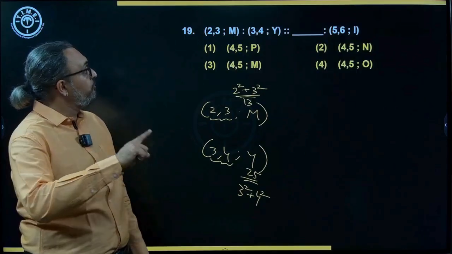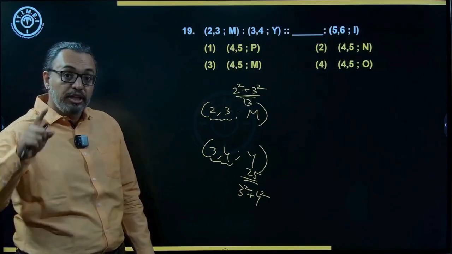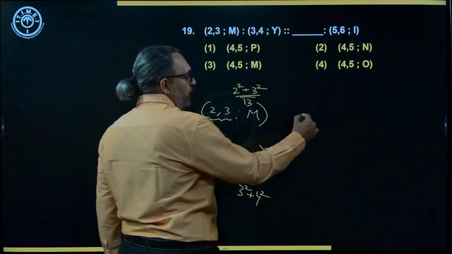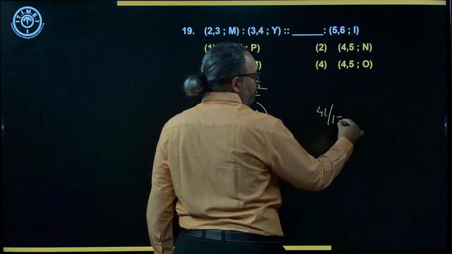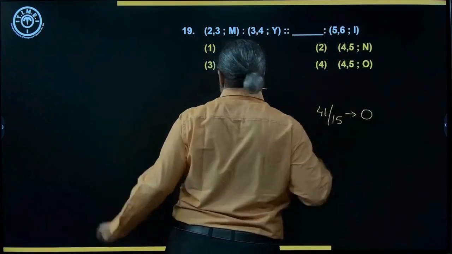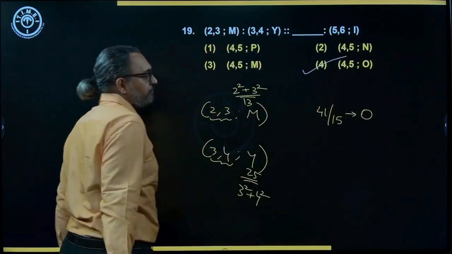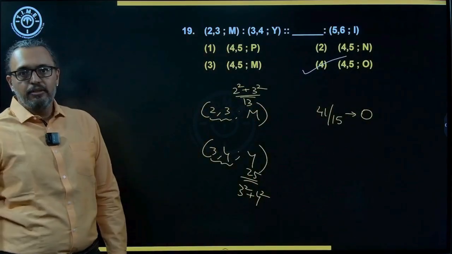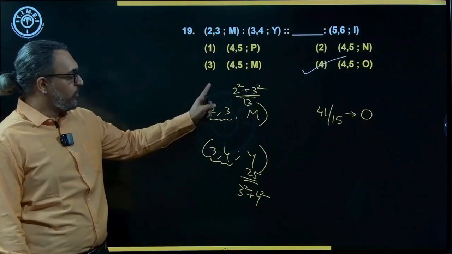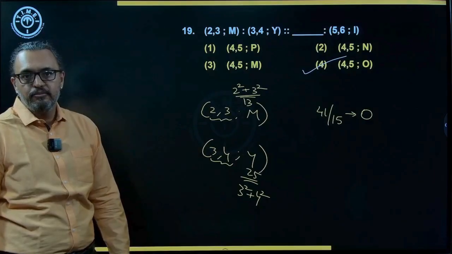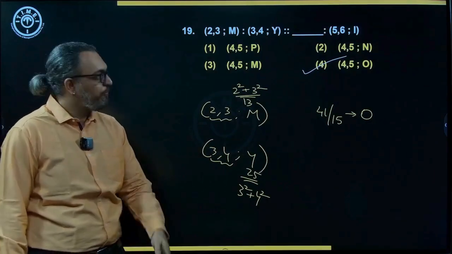And what is the 41st alphabet? You do 41 minus 26 and you get 15. So the 41st alphabet is nothing but the 15th alphabet, which is O. So you choose the option that has O, the fourth option. So the sum of the squares of the two numbers is the place value. That is the logic.